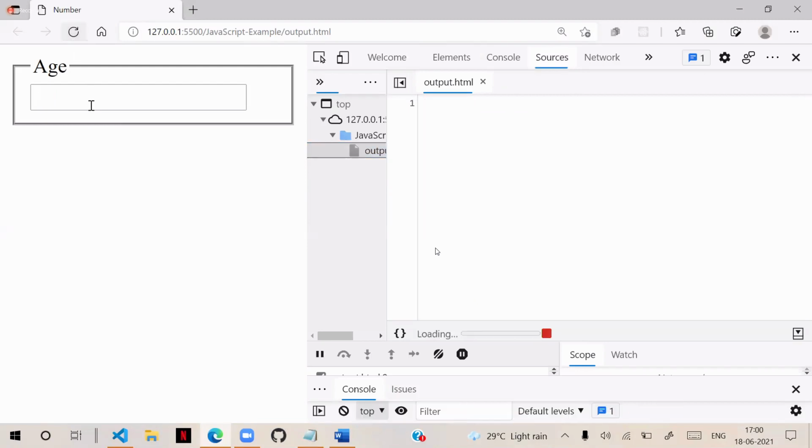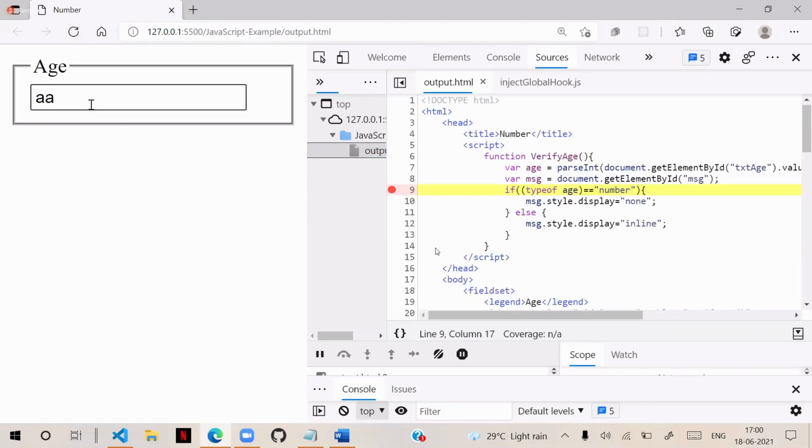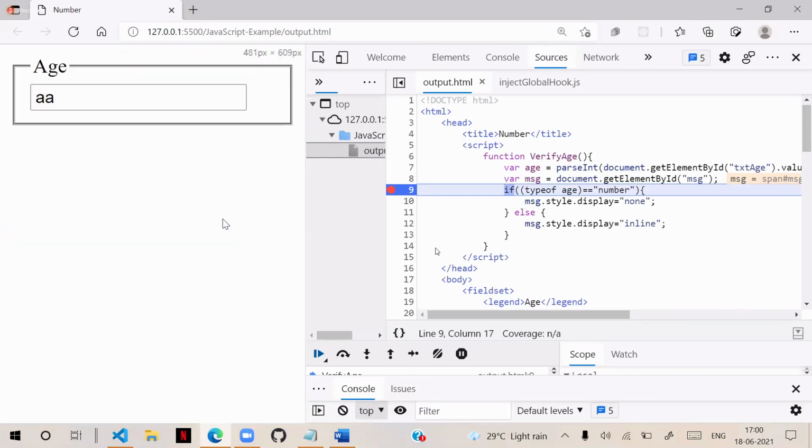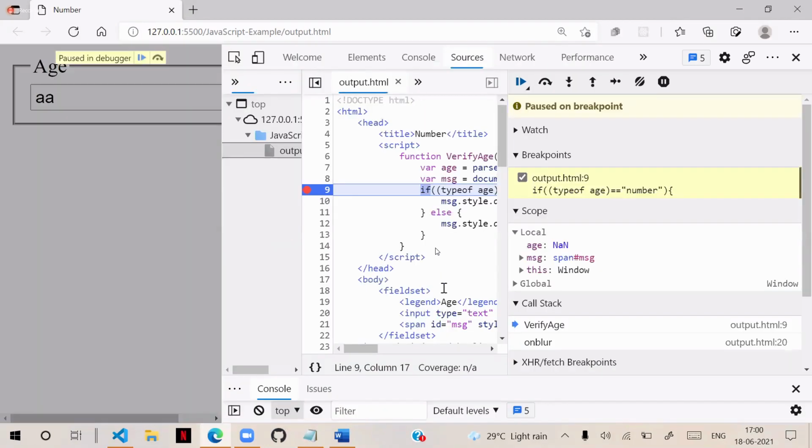I refresh and enter some string, and because we are using typeof directly, it says that it is not a number.